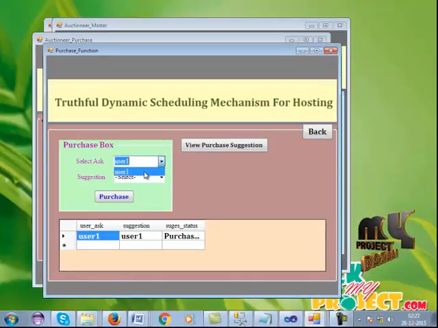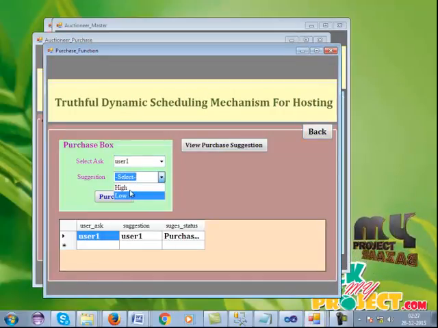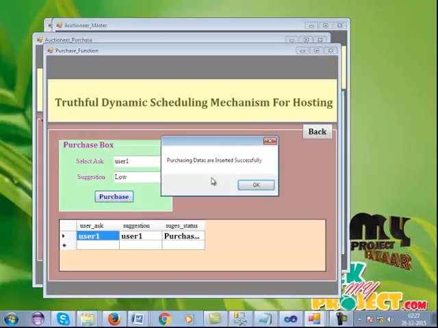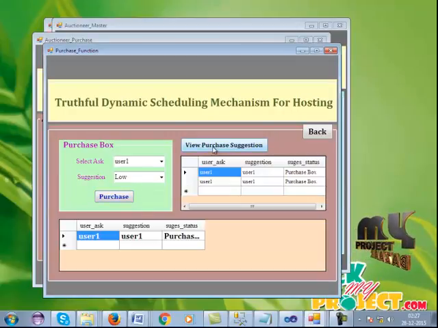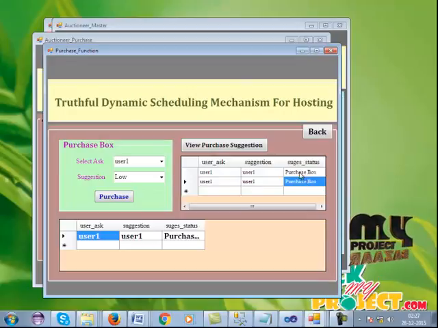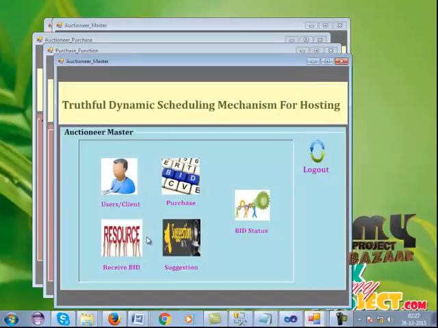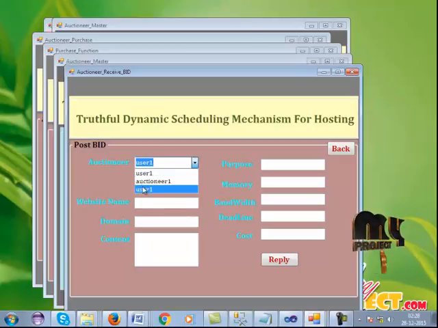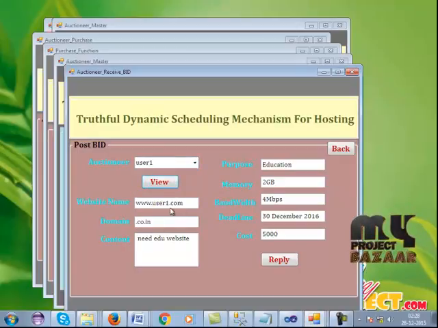Here user one is selected and I give some suggestion: is it high or low. It is a low process. I give the purchasing option and the data is inserted into the database. Viewing the purchasing suggestions, the user's purchasing options contain the lower options. After that, for receiving bids, the user enters user one. The list of users is available here. For user one, I view and check the process.